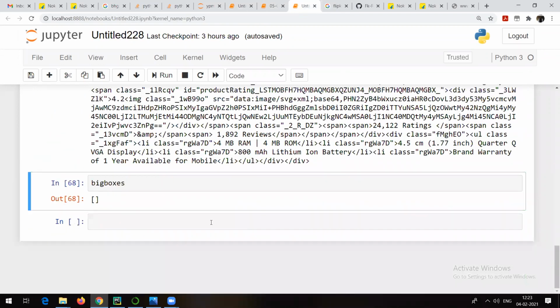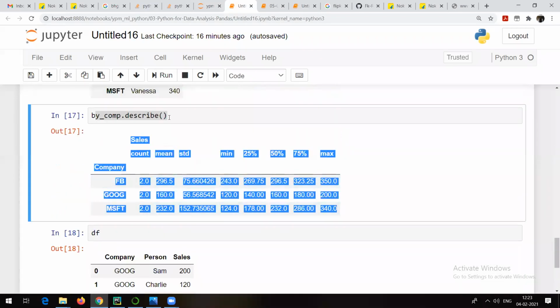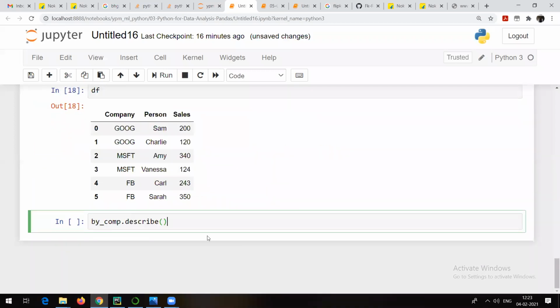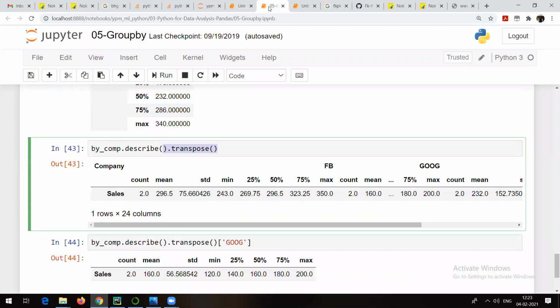So what I can do is take this particular thing, the company describe, and then apply the transpose method to it, and then you will see rows to columns and columns to rows. This is what it is going to do. Transpose, I hope you are aware of, right? I have pressed the tab button and it is taking some time to show us the methods. Let me see what the method is. Describe dot transpose. It should work.